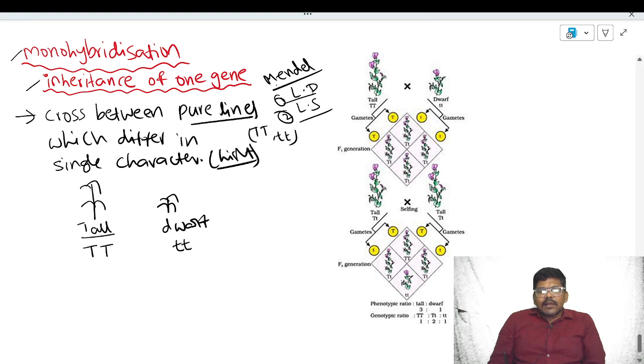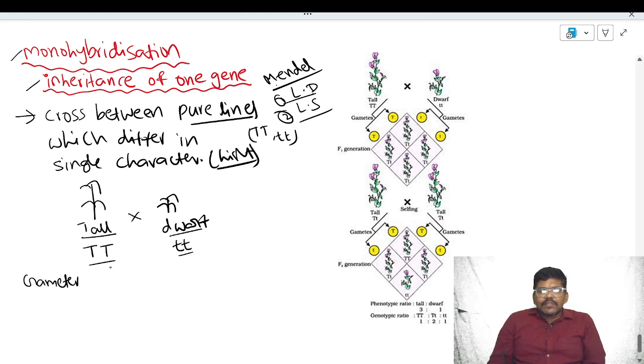Capital T is homozygous dominant; small t is homozygous recessive. The homozygous dominant tall plant is crossed with the homozygous recessive dwarf plant. When we cross the two plants, we are actually mixing the gametes.